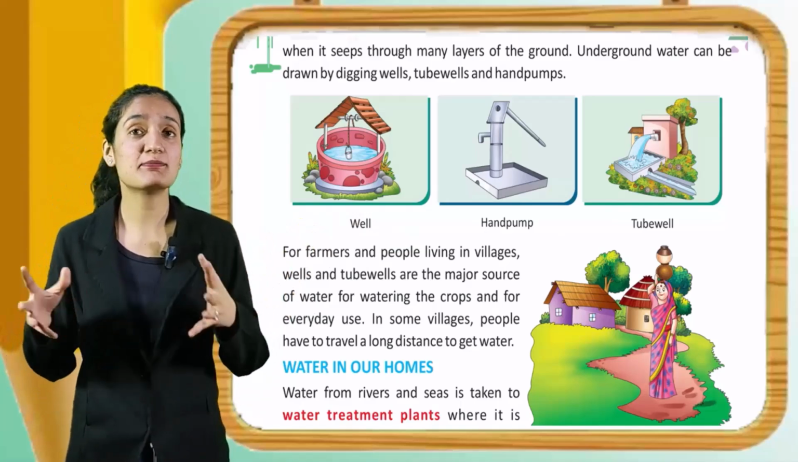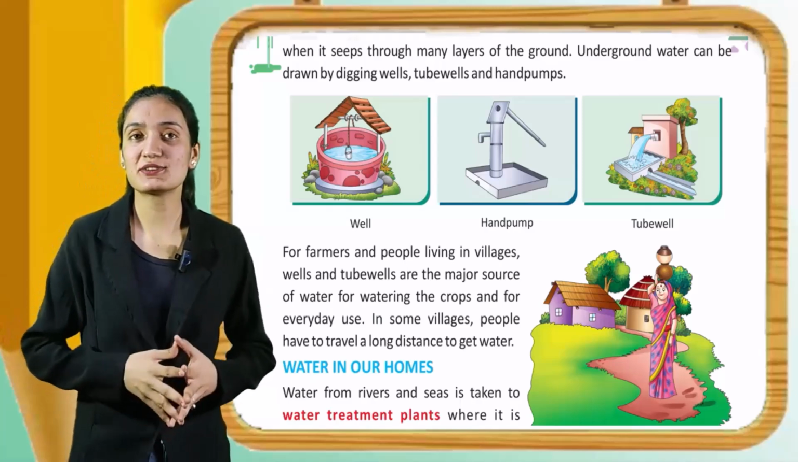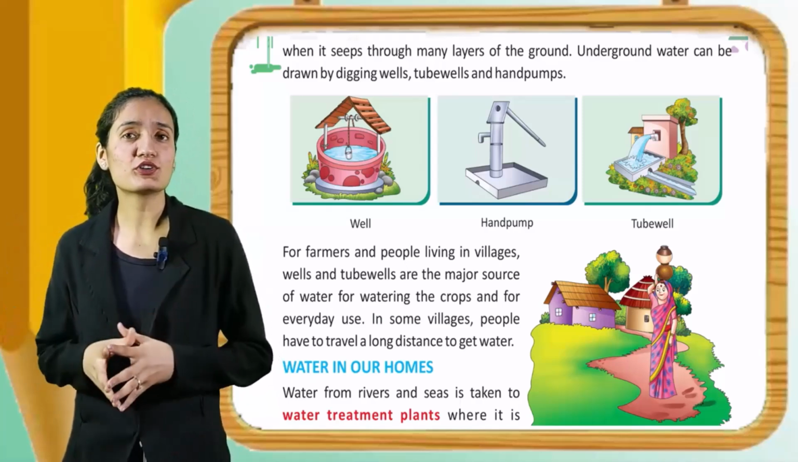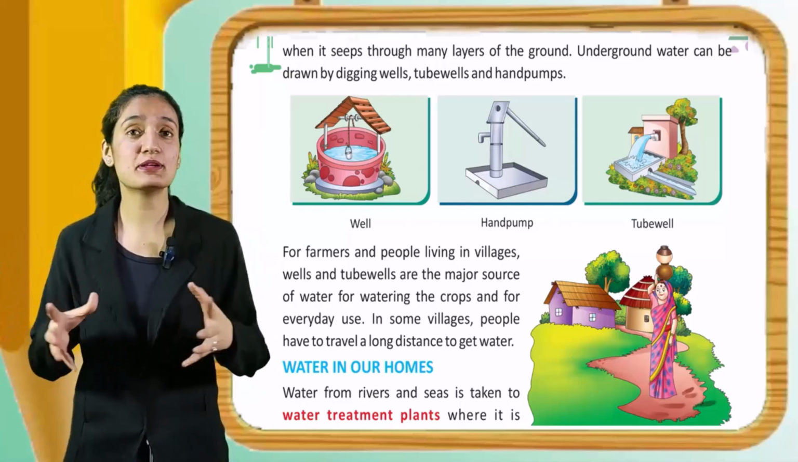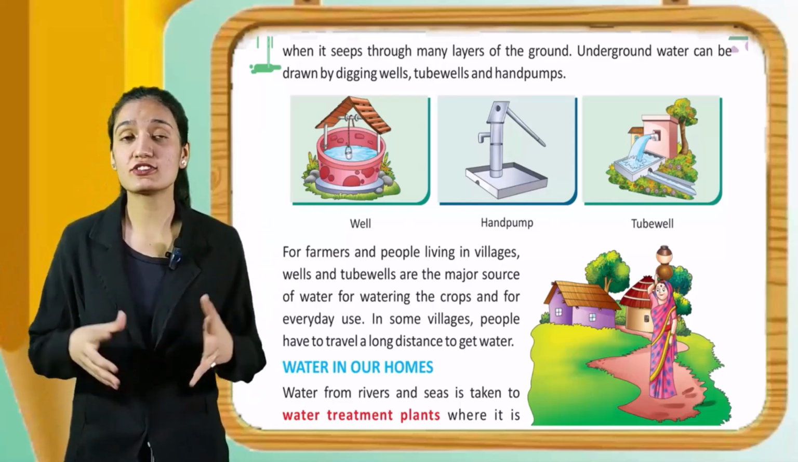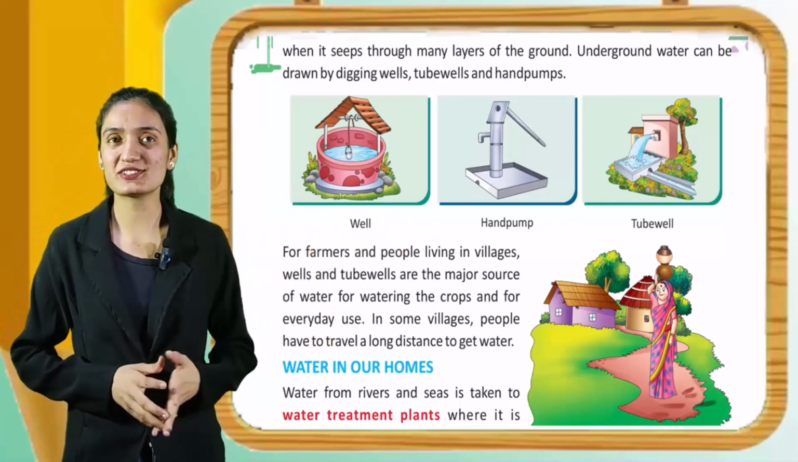For farmers and people living in villages, wells and tube wells are the major sources of water for watering the crops and for everyday use. In some villages, people have to travel a long distance to get water. You can see a woman carrying water.